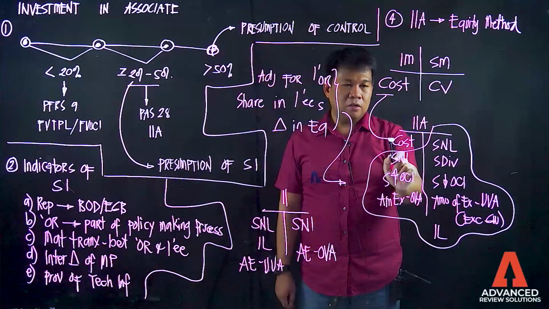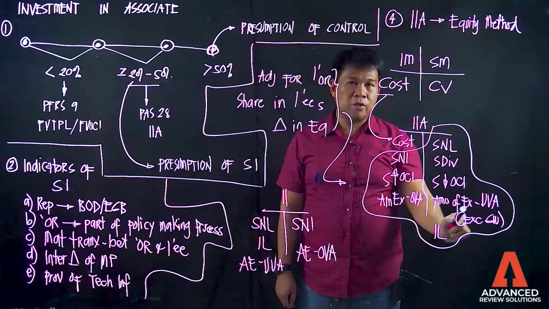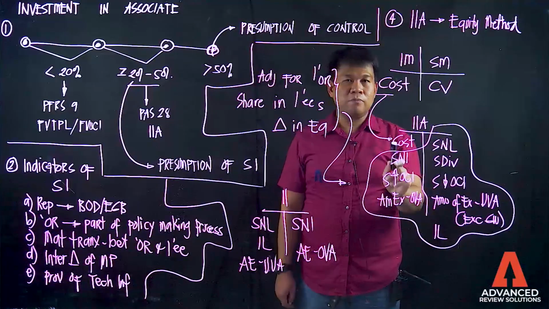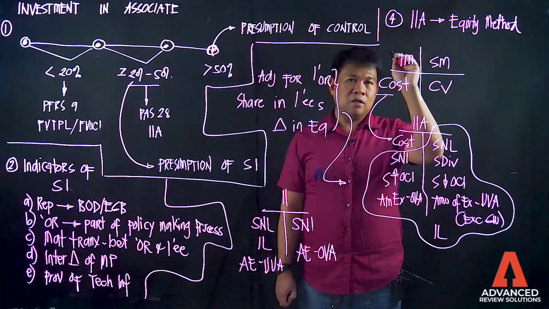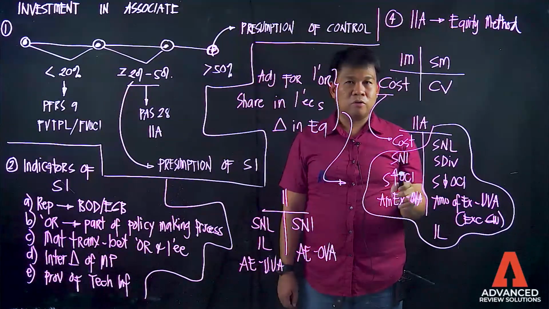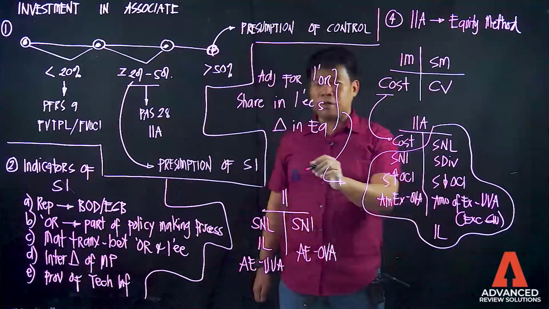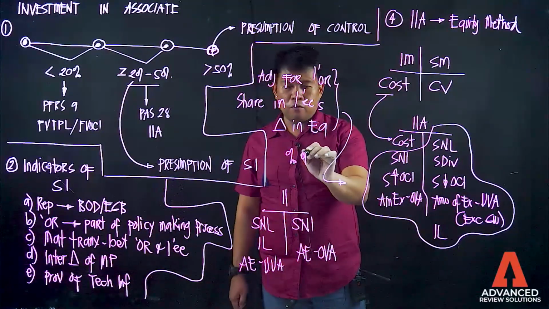This cost will be adjusted based on the changes in the equity of the investee. Ibig sabihin, pag tumaas ang equity ni investee, tataas din ang investment in associate mo. But you will consider the so-called percentage of ownership.